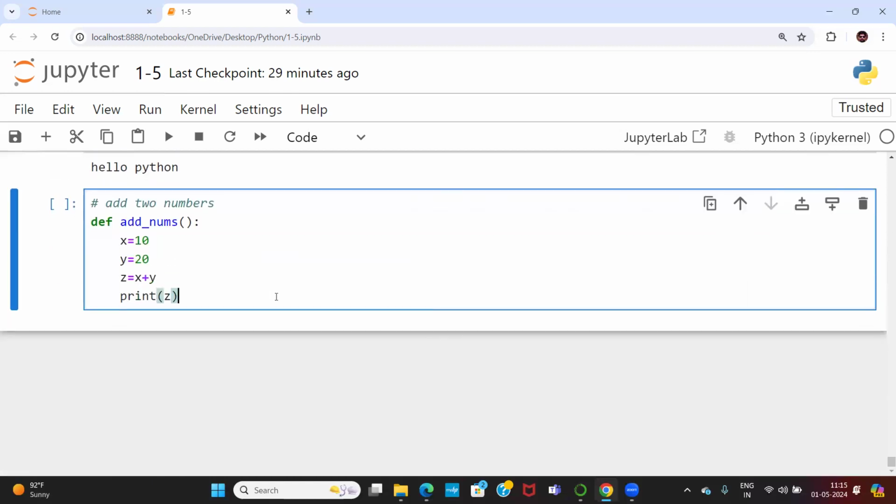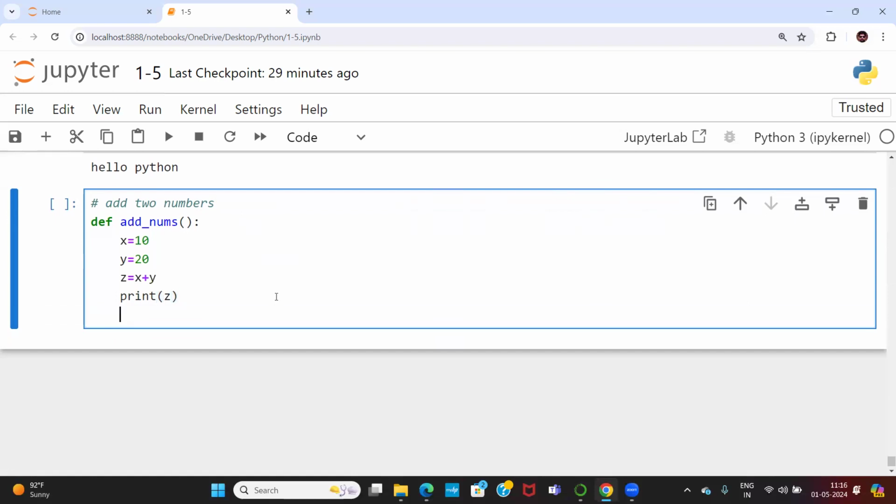So this is the block of the function. Inside the function block, I take the first number, the second number, add both numbers and put the result into another variable called z. Finally print z, so z is the output. Now call the function add_nums.